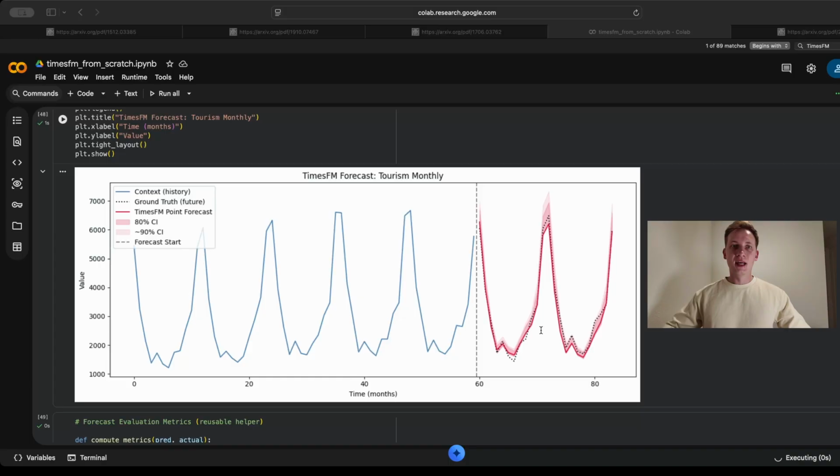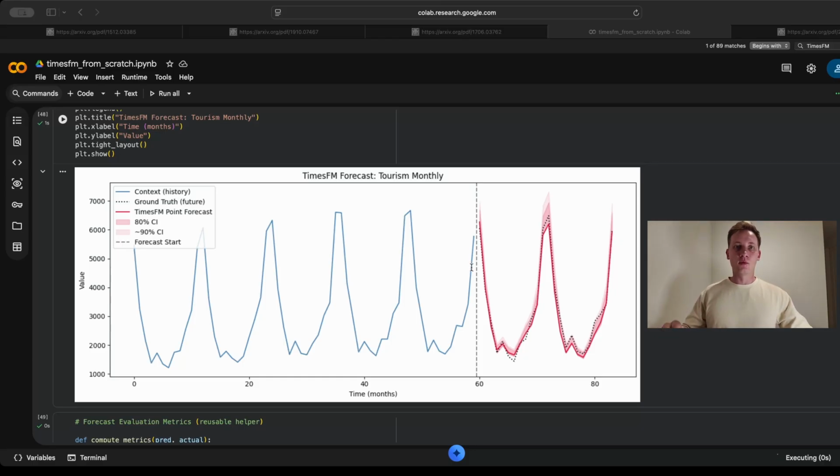This is monthly tourism data across 366 destinations. This model has never seen it, it was never told what a holiday season is, and yet it achieves 7% error rate. This is the promise of a time series foundational model. Just like GPT learned the patterns of language by reading the internet, TimesFM learned the patterns of time by training across energy grids, road traffic, financial markets.